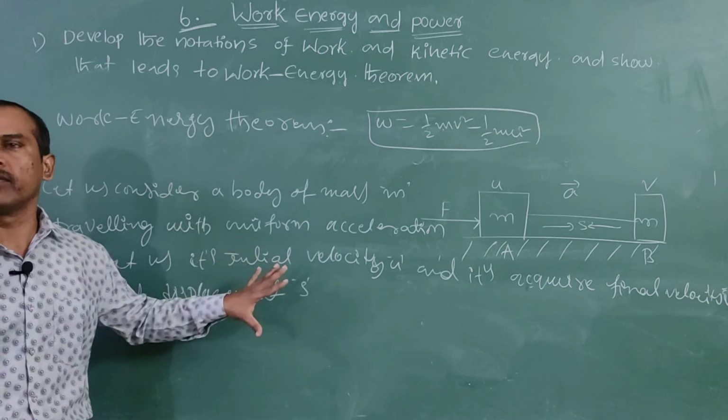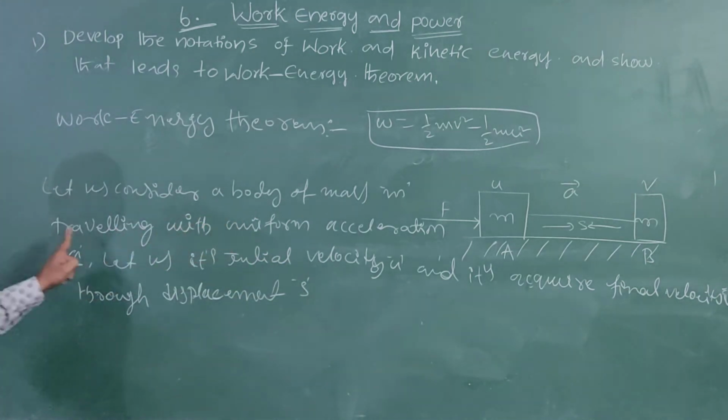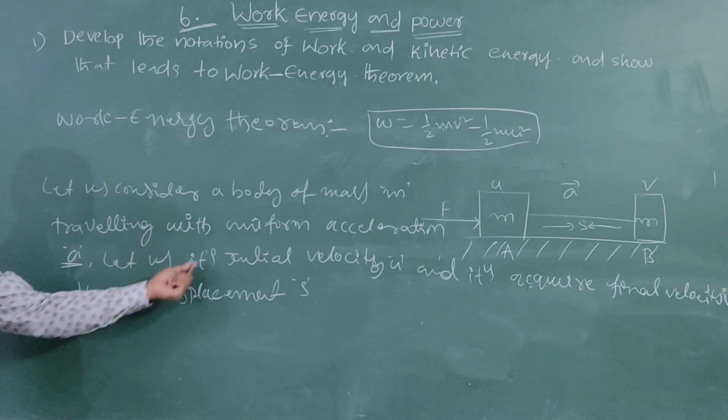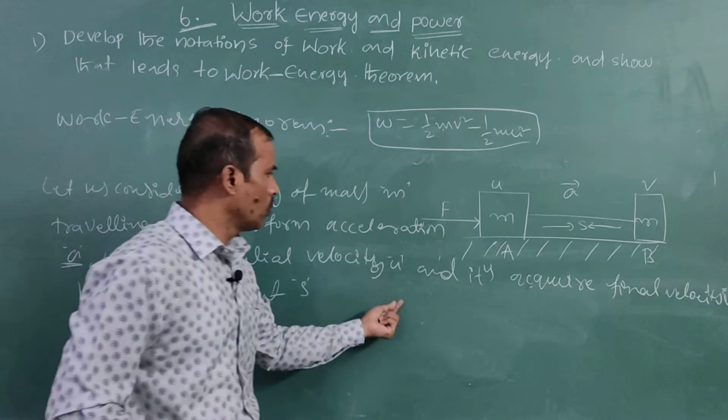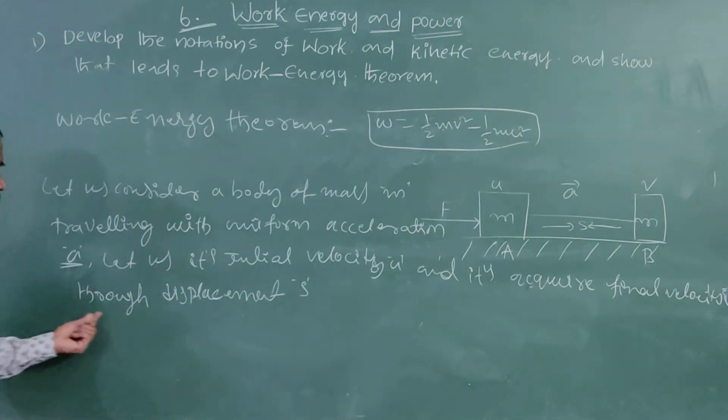This is enough matter. Once again, let us consider a body of mass m traveling with uniform acceleration a. Let its initial velocity be u, and it acquires final velocity v after some time through a displacement s.